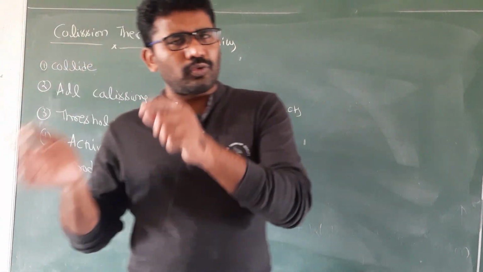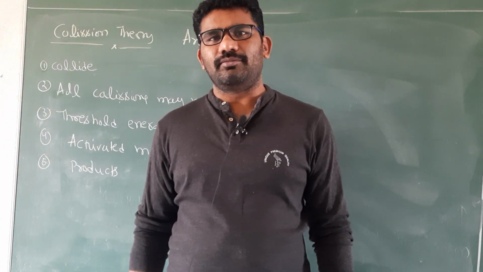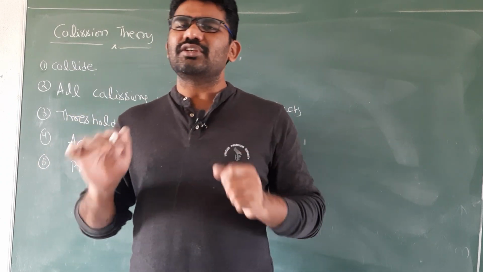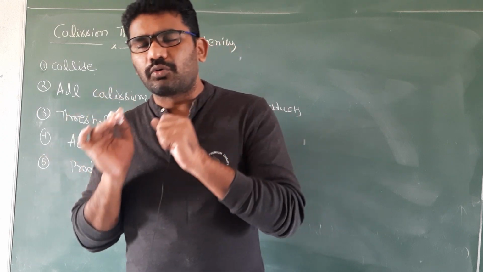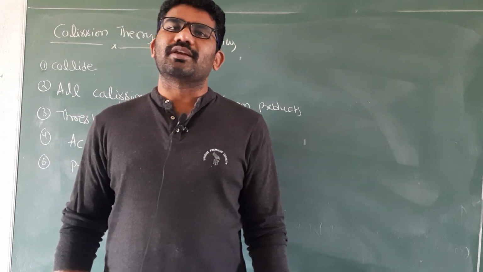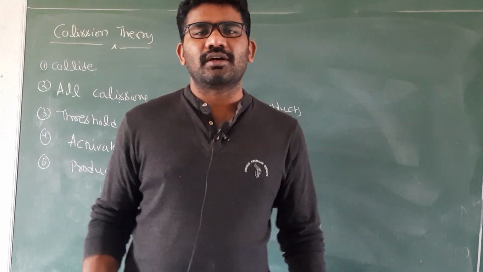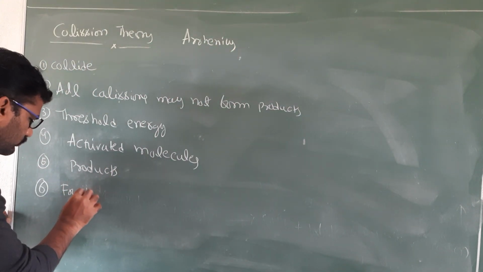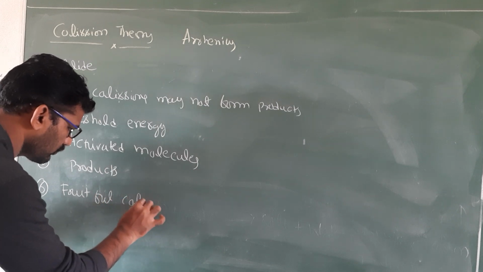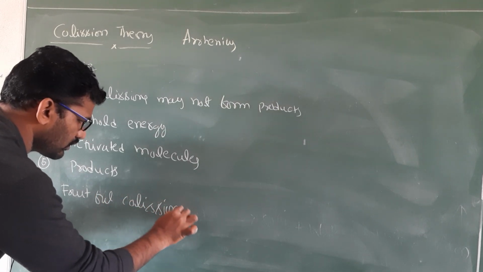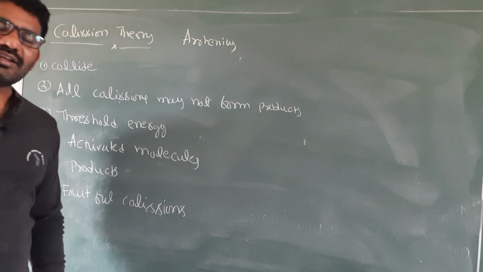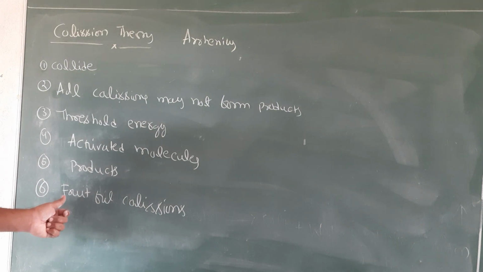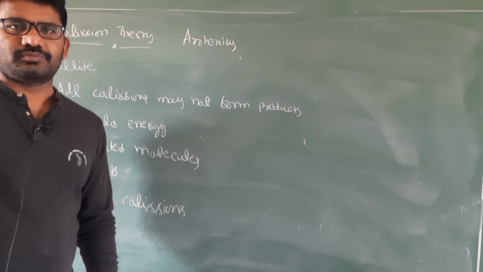So, there are two different types of collisions happening here. One collision is not giving the product, another collision is giving the product. The collisions which result in the formation of product are called fruitful collisions.